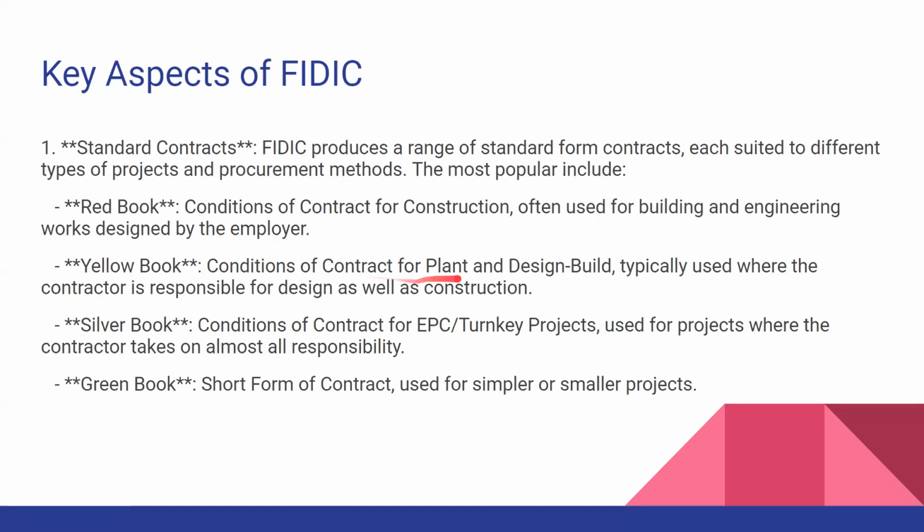The Yellow Book, conditions of contract for plant and design-build, typically used where the contractor is responsible for design as well as construction. So depending on the situation, for example PT Nikomas, the factory is designed by you, or you allow the contractor to also design and build the factory.